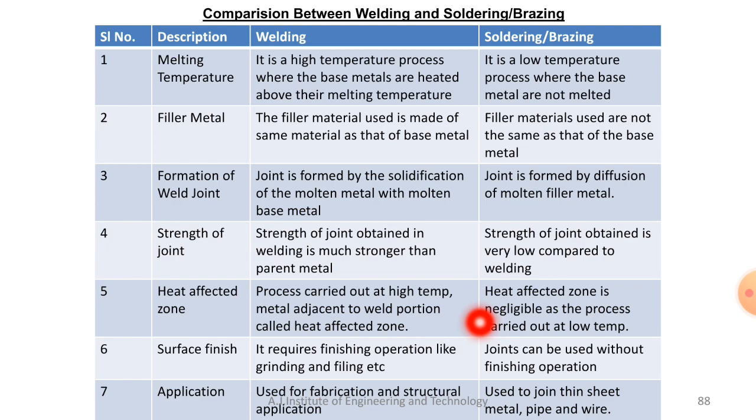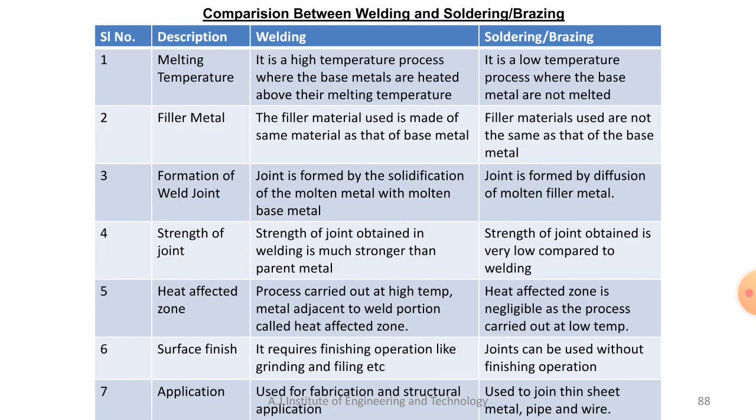Filing has to be done in welding because small beads form, and you have to remove unwanted slag, because the flux reacts with oxides and forms impurities. That can be done with the help of filing or grinding.